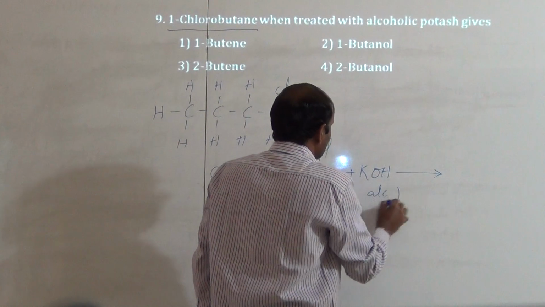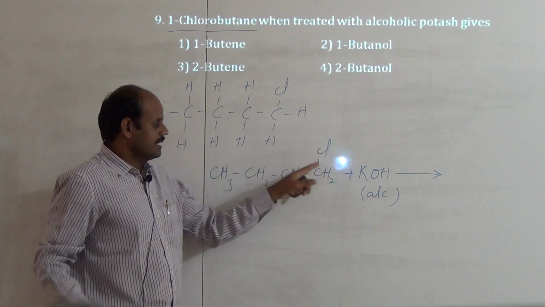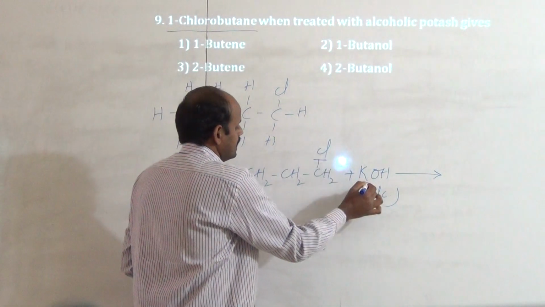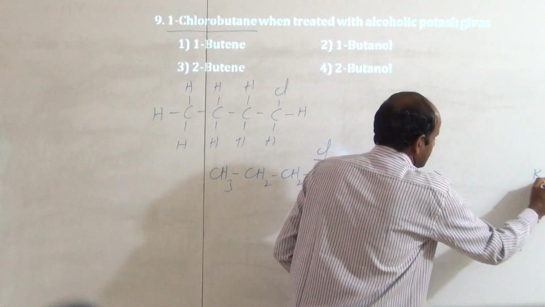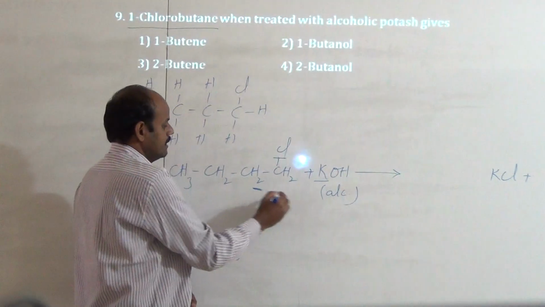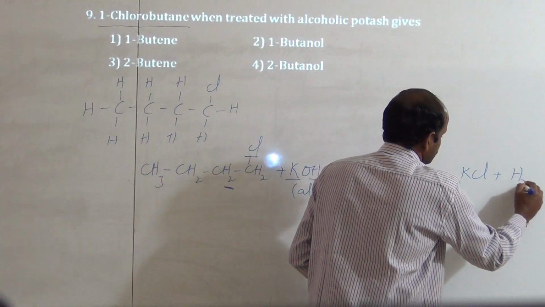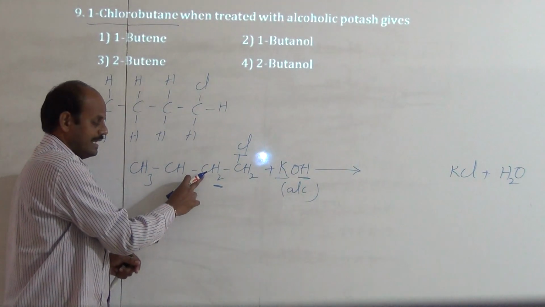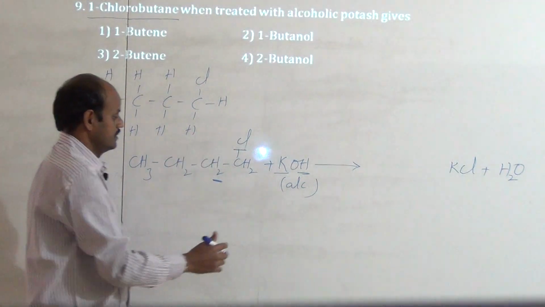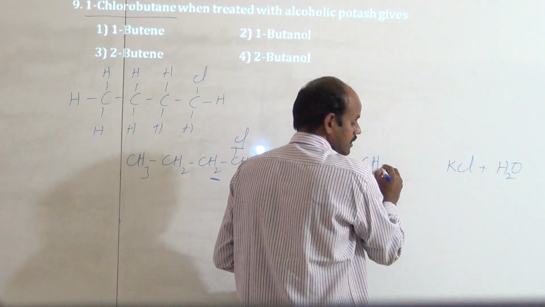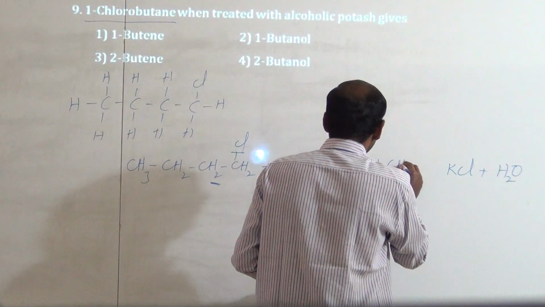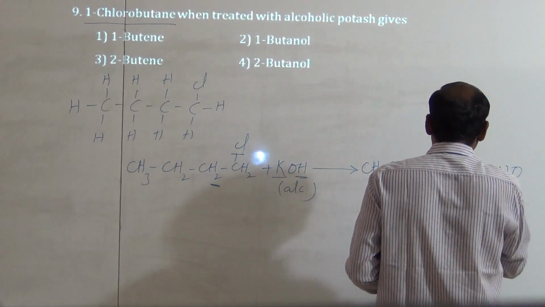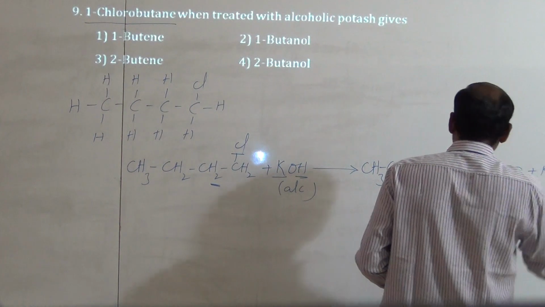So when haloalkanes react with alcoholic potash, they form alkenes. Here Cl and potassium are removed as KCl, and hydrogen and OH are removed as H2O. One bond is broken on this carbon, another one is broken on this carbon, hence a new bond is formed between these two carbon atoms. Thus the product is CH3 CH2 CH double bond CH2. So it is the product.